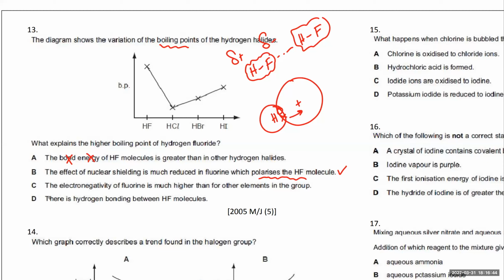Then D is the proper answer, because basically these two statements are also kind of true, but the proper explanation is what explains the higher boiling point, which is much higher. That is, they've got hydrogen bonds. That covers all of the other points. Is that clear?